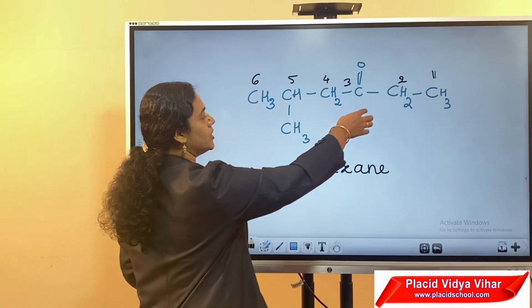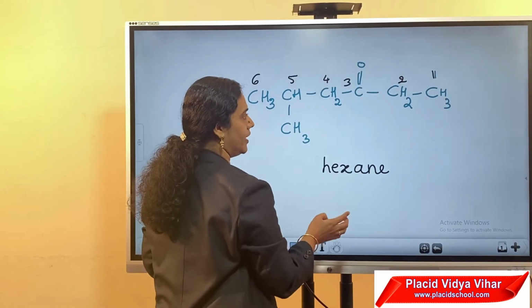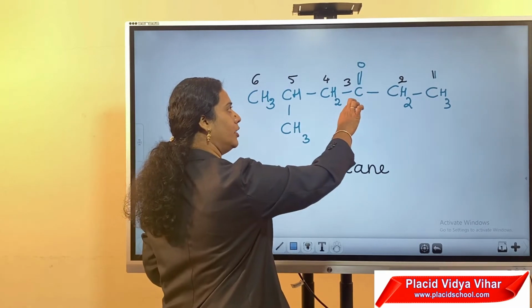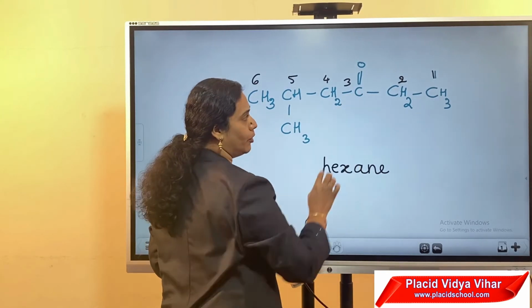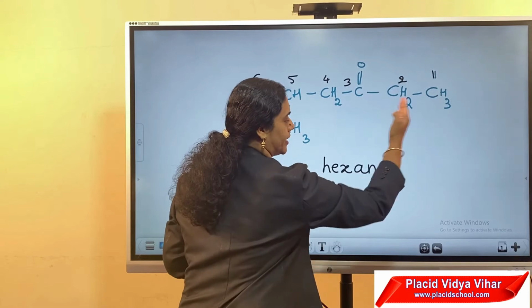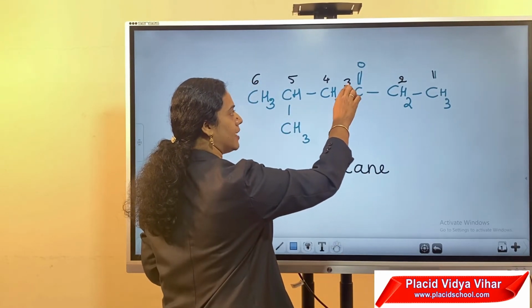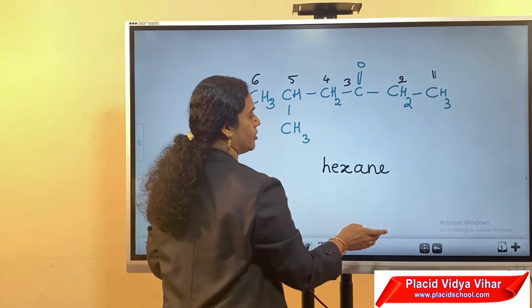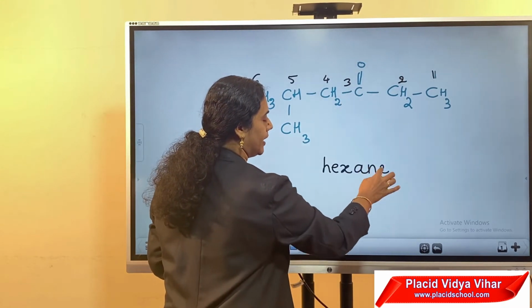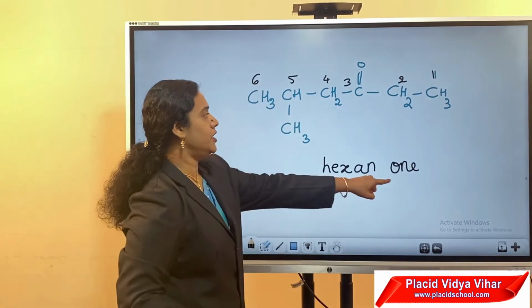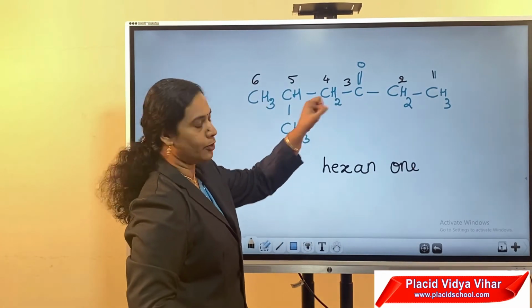Due to the presence of the ketone functional group, here we have to apply the secondary suffix. Give the lower number to the functional group C double bond O. So start numbering from the right hand side. Then the ketonic group, C double bond O, is attached at the third carbon. So here we have to replace this E by O, ONE. ONE is used as the secondary suffix for ketone.